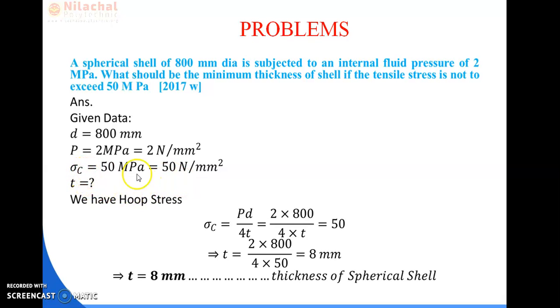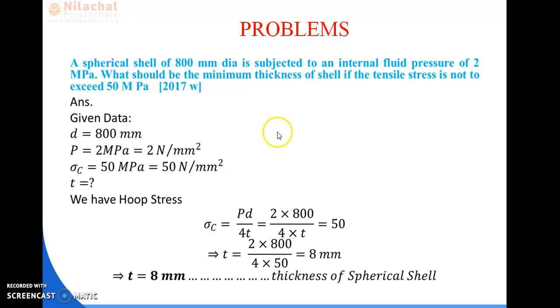Sigma C, the tensile stress not to exceed, is equal to 50 megapascal, that is 50 Newton per mm square. What should be the minimum thickness of the shell? Means we are going to find out the thickness of the spherical shell.